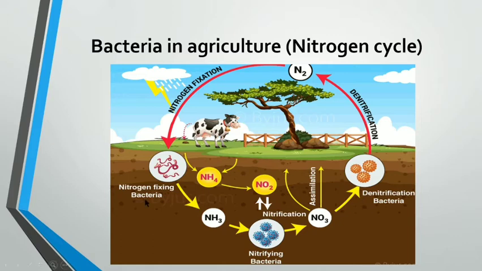Symbiotic bacteria means these bacteria live in the root nodules of leguminous plants. In the root nodules of that group of plants known as leguminous plants, these symbiotic bacteria survive, for example, Rhizobium.